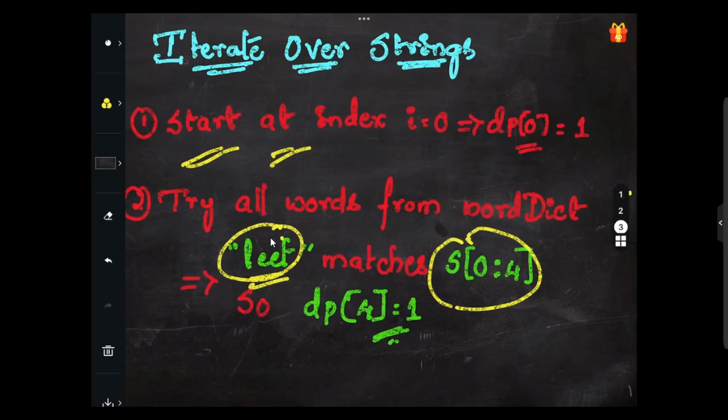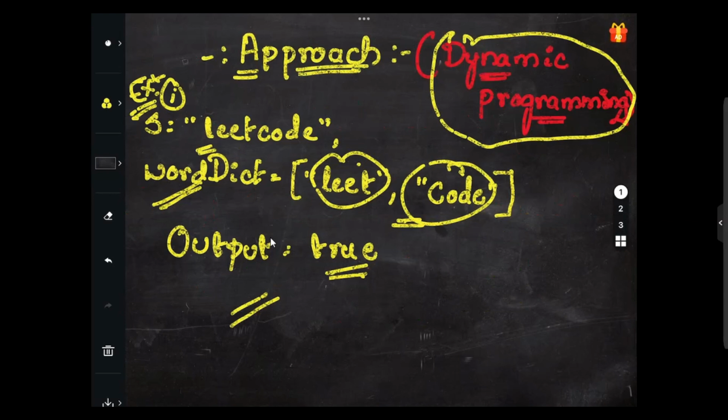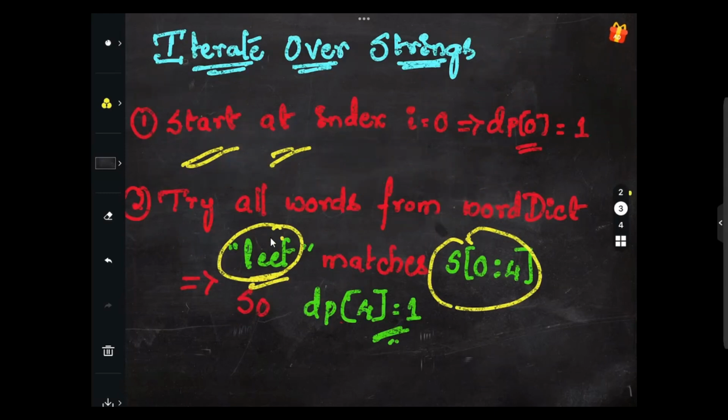Leet matches 0 to 4 here. This one they are saying. So this leet matches 0 to 4 from the word dictionary, 0 1 2 3 or 1 2 3 4; we'll consider here 1 2 3 4. So dp of 0 is 1. Initially we are considering the empty string, so 0 to 4 I have considered here. This matches, so dp of 4 will be 1. In this case it will be true. They are saying dp of 4 equals 1 is nothing but leet matches 0 to 4, true.